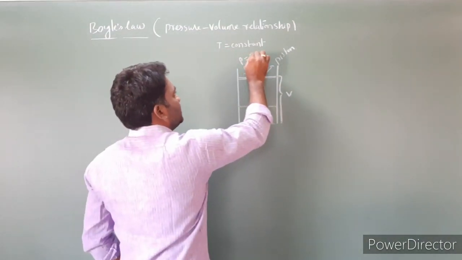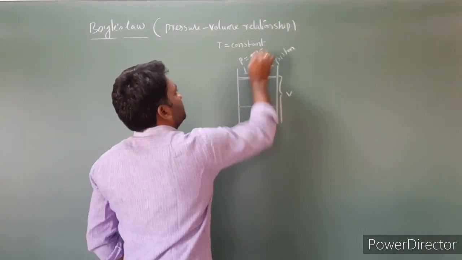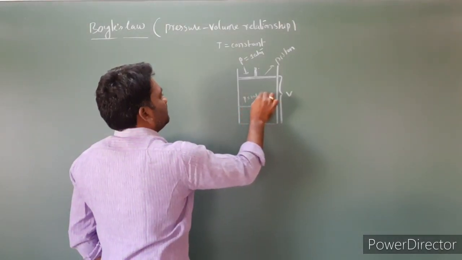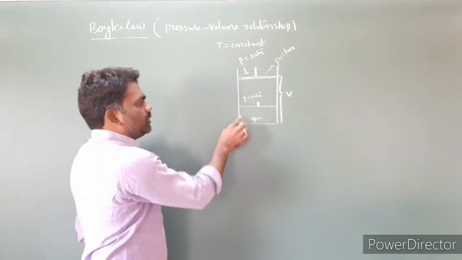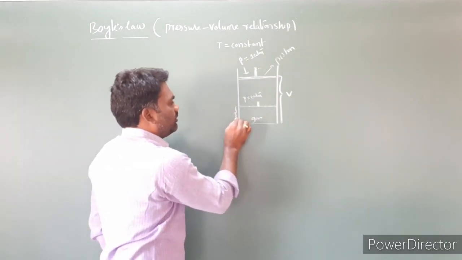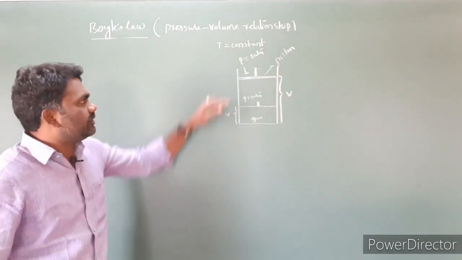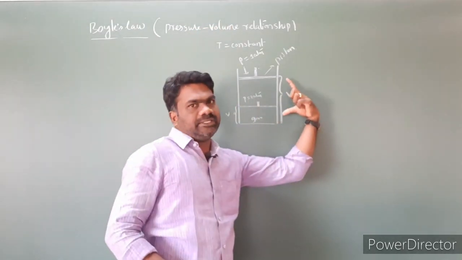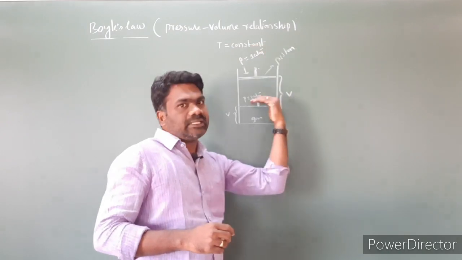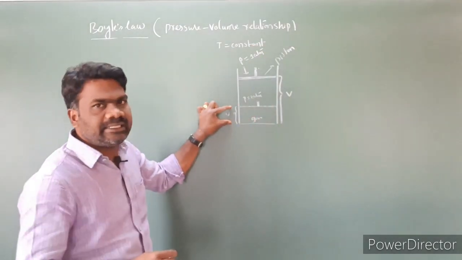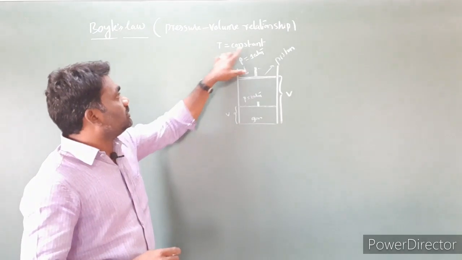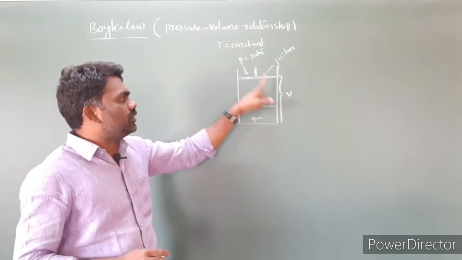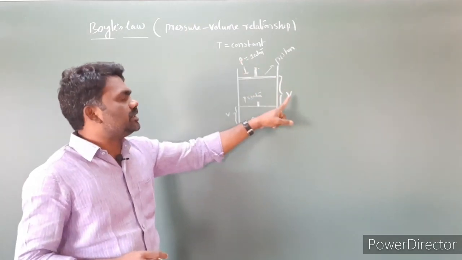Suppose the pressure P is equal to 1 atmosphere. When the pressure increases to 2 atmospheres, the volume is going to decrease. This is the initial volume. So whenever the pressure increases, the volume decreases. So at constant temperature, the pressure is inversely proportional to volume.